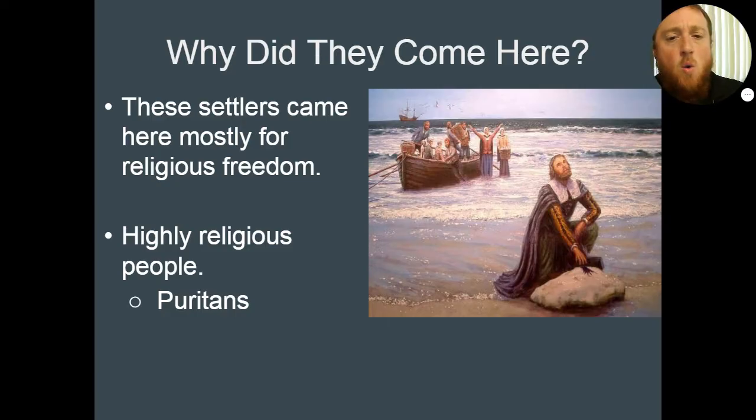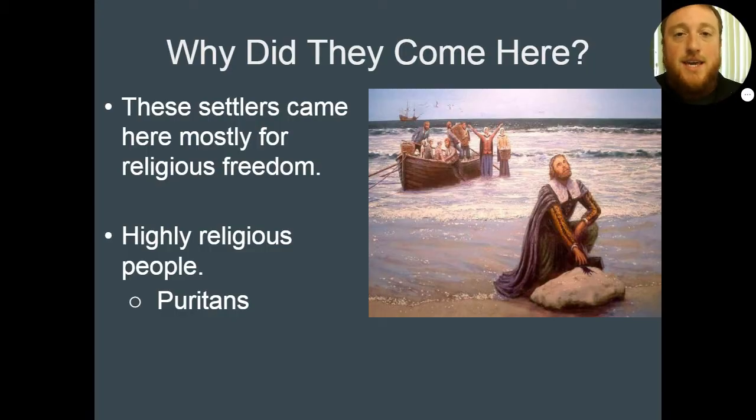First off, why did people come to these colonies? What was a big reason why they decided to show up here? The big one for New England colonies, remember we talked about Plymouth and Jamestown, the differences between those two. This is why. Plymouth established Massachusetts Bay Colony, and other colonies branched out for religious freedom.